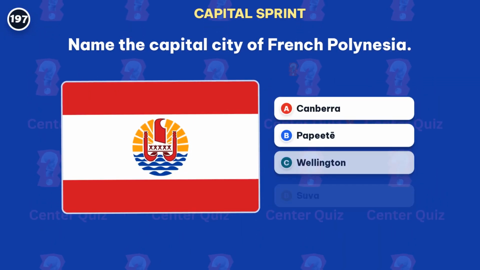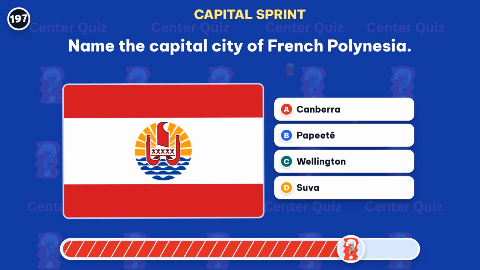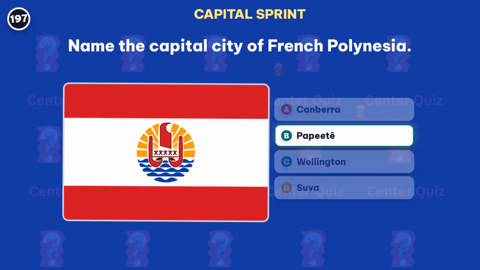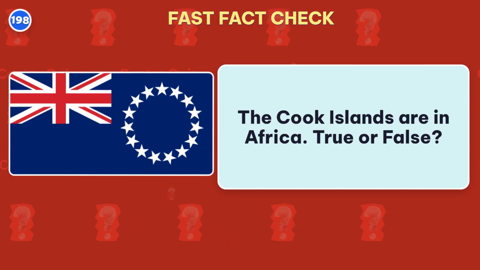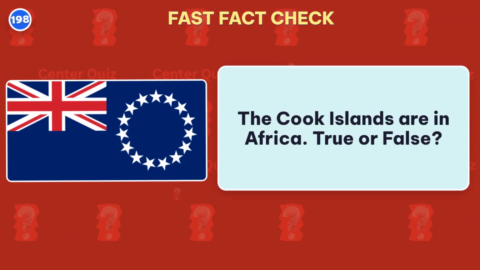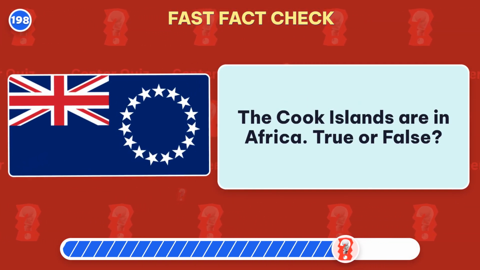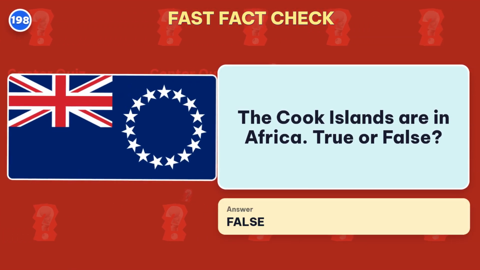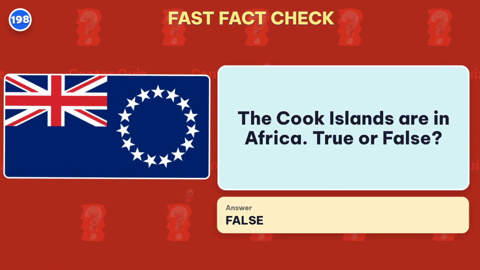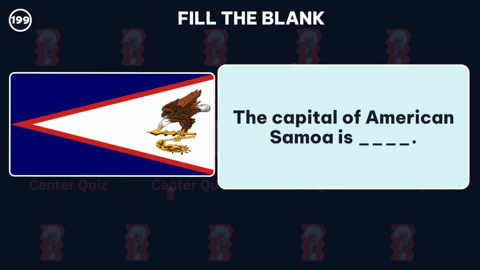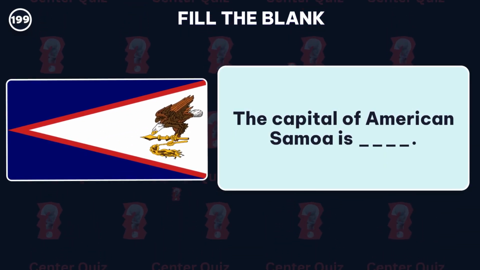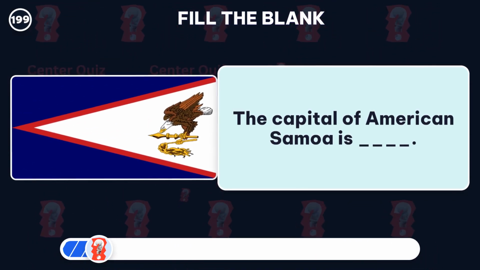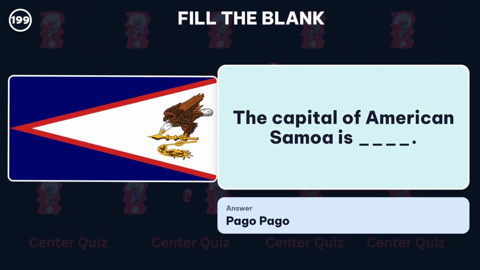Name the capital city of French Polynesia. Answer: Papeete. The Cook Islands are in Africa. True or false? False. The Cook Islands are in Oceania. Fill in the blank. What is the capital of American Samoa? The missing answer is Pago Pago.